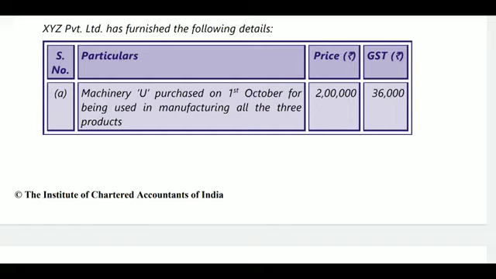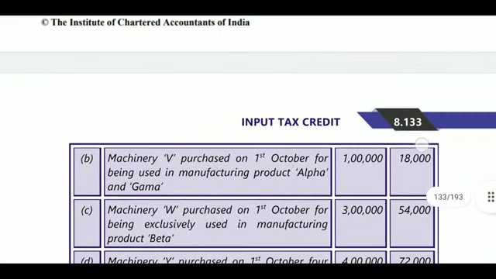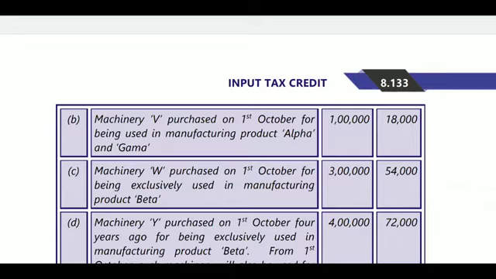Okay. Machinery U purchased on 1st October for being used in manufacturing of all 3 products. So it is used for all 3 products, which means it is a common credit ITC, so we will take it first. So 36 lakhs will be considered. Next, machinery V purchased on 1st October for being used in manufacturing of products alpha and gamma, one taxable and one exempted. It is also common credit related, so it will be taken.